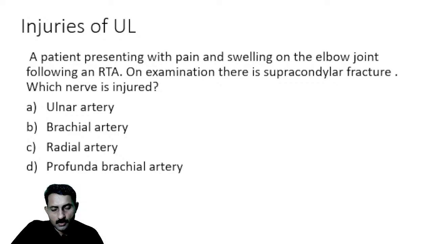Now one more nerve will be running on the radial groove. What is the radial groove? On the posterior aspect of the shaft, you will feel a small groove, and that is called the radial groove. On the radial groove, what nerve will run? The name itself says that the radial nerve will be running. Now if we have a fracture of the shaft of humerus, which nerve will be injured? The radial nerve will be injured.